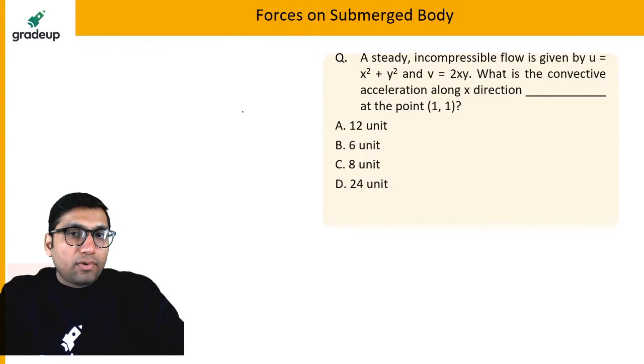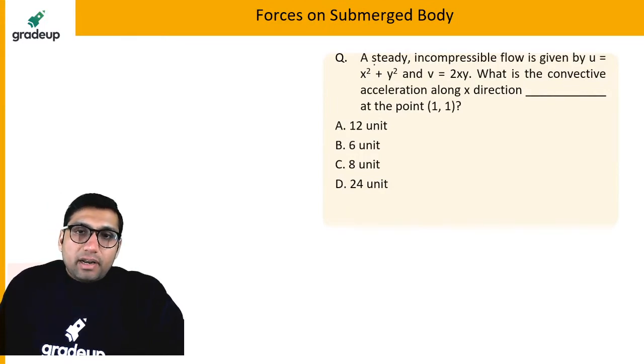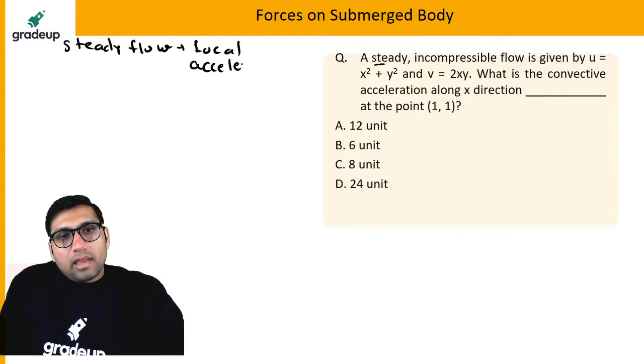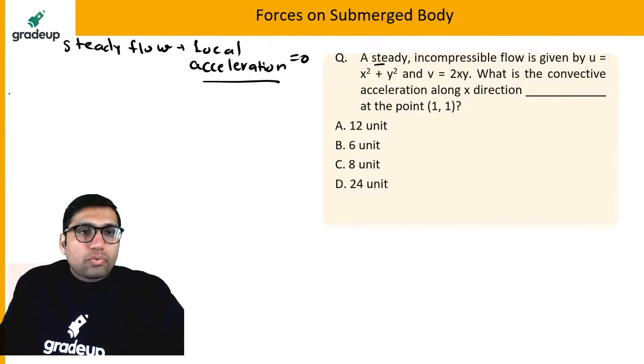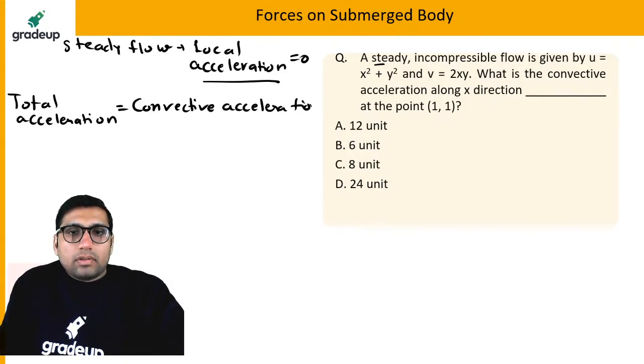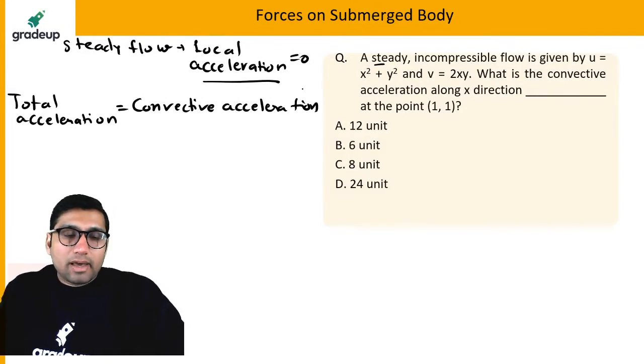We have a steady flow. Steady means local acceleration will be 0. So in that situation, the total acceleration will be the convective acceleration. And they are also asking us to find the convective acceleration. What will be the answer?